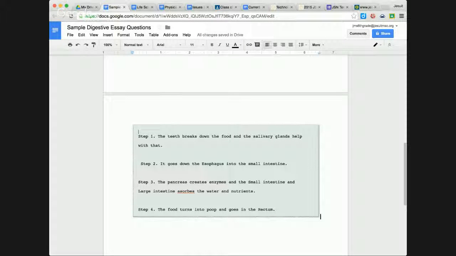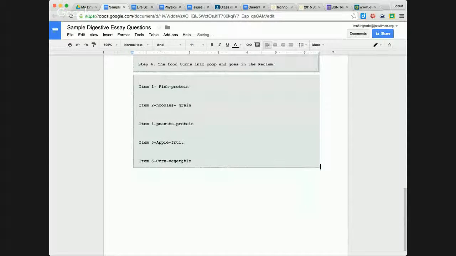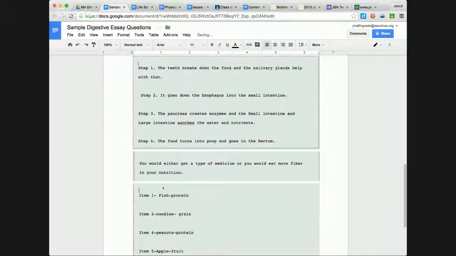Here's another student, and here's what the student wrote for a similar question about what would be a healthy meal. And so he writes down the different items that he would have in a healthy meal. The one thing that's missing from this is he doesn't give a description of why he was eating each of these things. This is a decently healthy meal, but he doesn't give an explanation as to why they are like that.